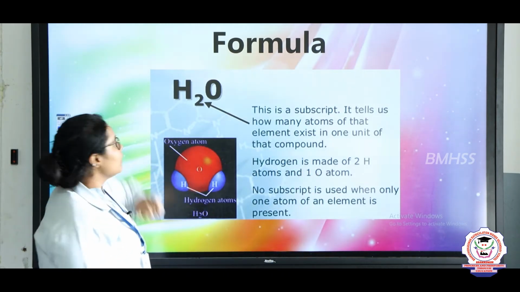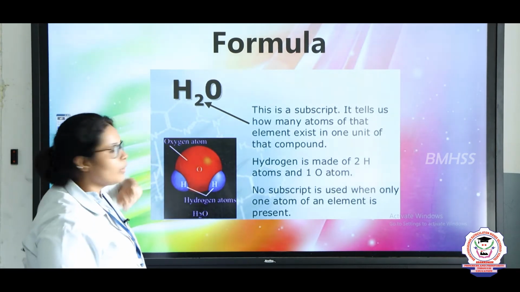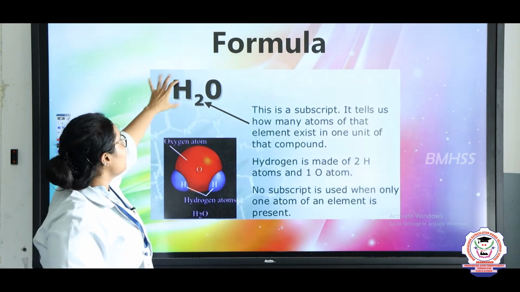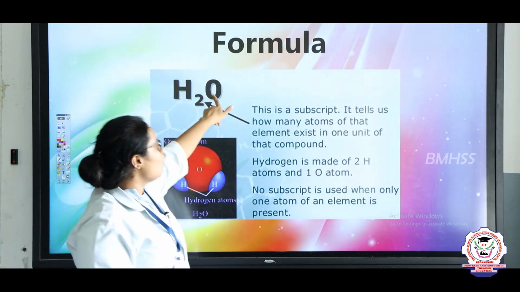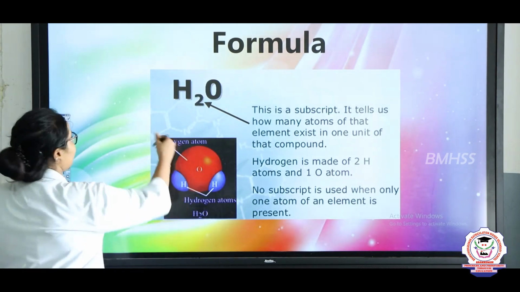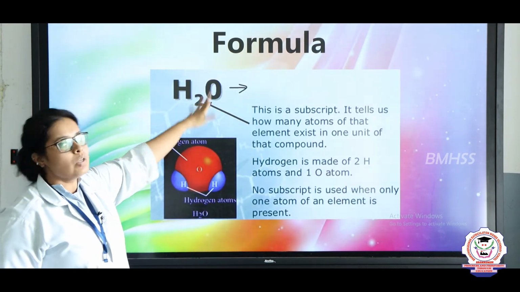For example, here I have taken H2O. So children, here in H2O you can see that there is a subscript, that is written downwards. Here it is 2 hydrogen and 1 oxygen present. When it is combining, first of all you know what this is, right? This is water.